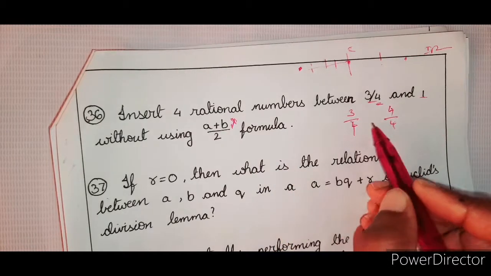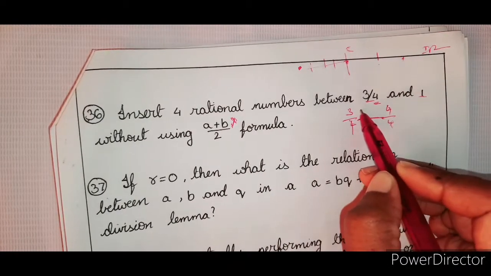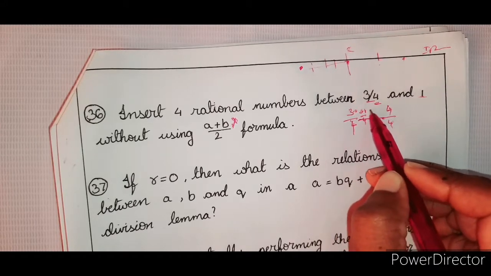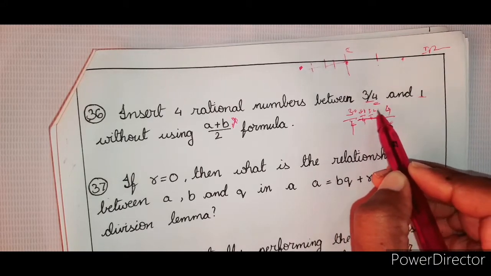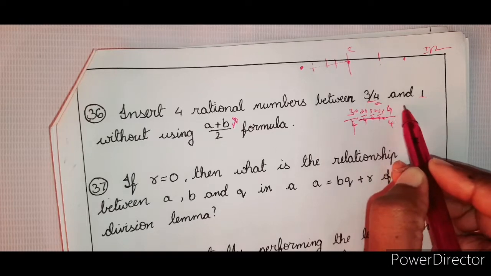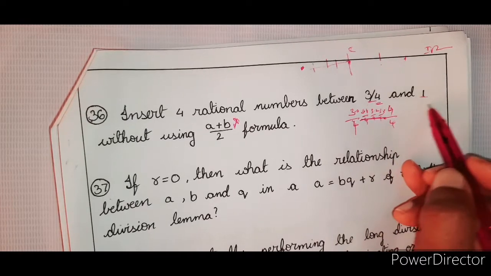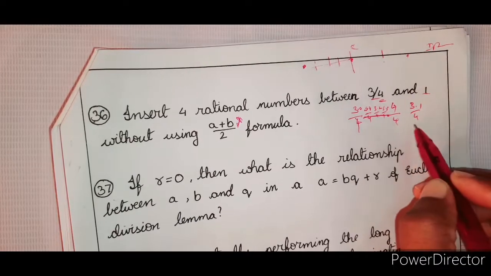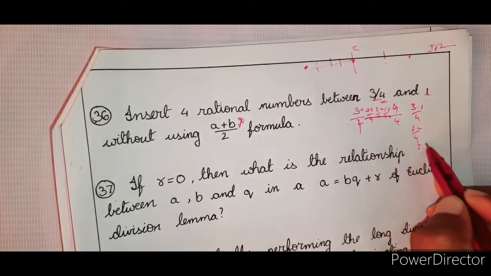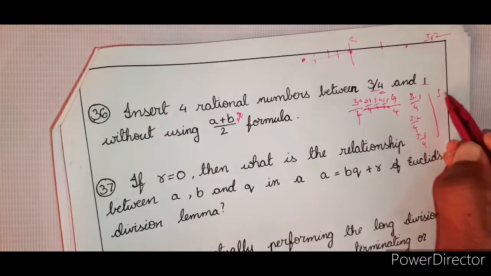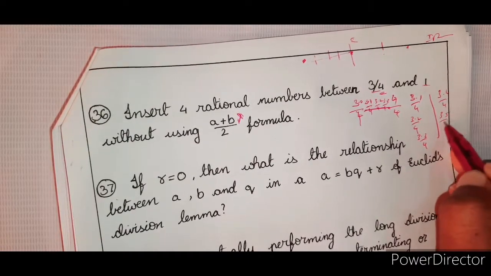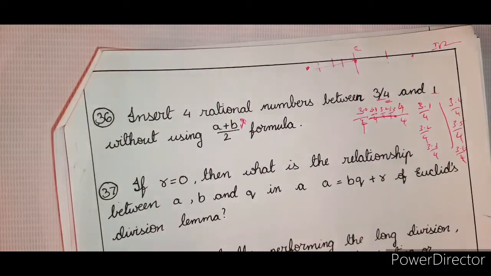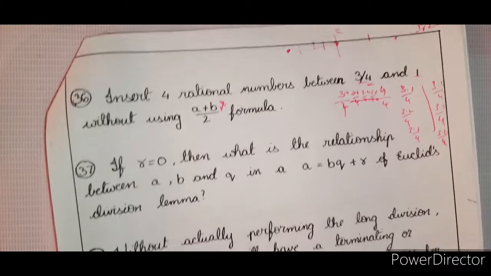So I can write 4 rational numbers in between as 3.1 by 4, because it is 3.0. Now 3.2 by 4, 3.3 by 4, 3.4 by 4, 3.5 by 4, 3.6 by 4. So my rational numbers could be 3.1 by 4, 3.2 by 4, 3.3 by 4, and 3.4 by 4. How many are asked? Only that much you can write. Clear, students? Very, very easy.